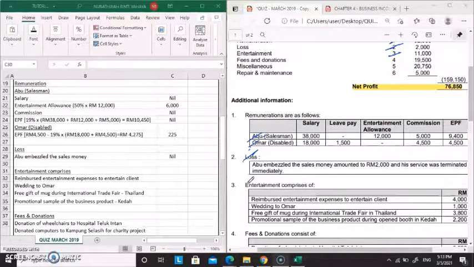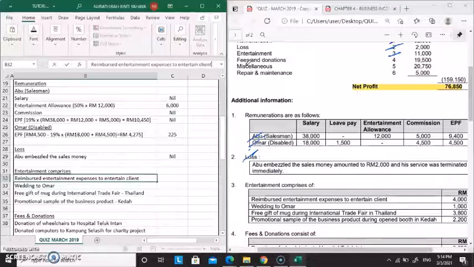Okay, let's proceed with number 3, which is entertainment. Okay, reimbursed entertainment expenses to entertain client. Okay, client is our customer, so it is allowable expenses. However, entertainment expenses for client is only 50% allowable, and the other 50% we are going to add back. So we are going to add back 50% here.